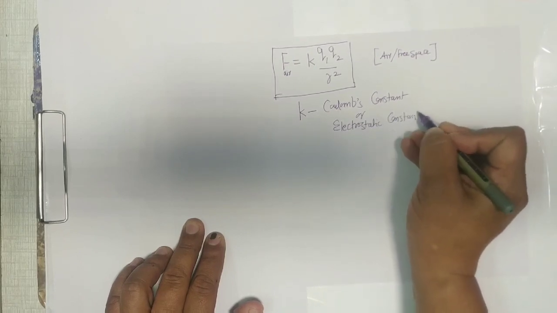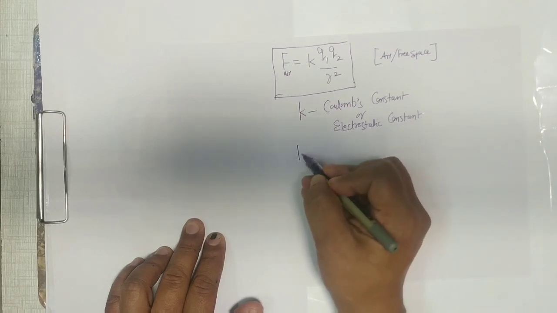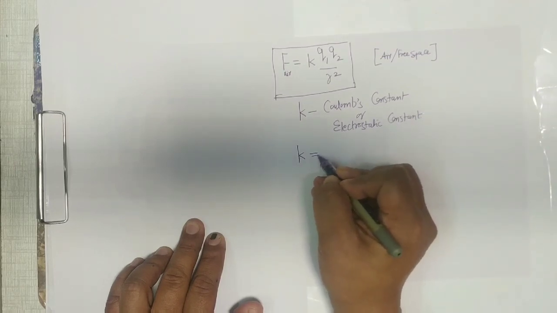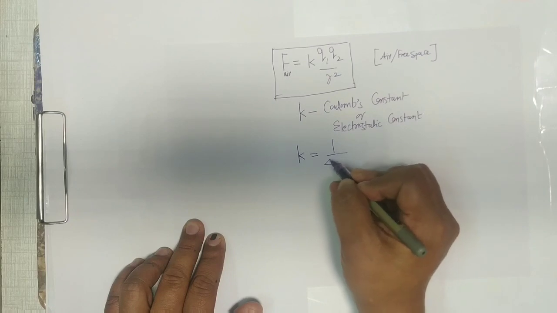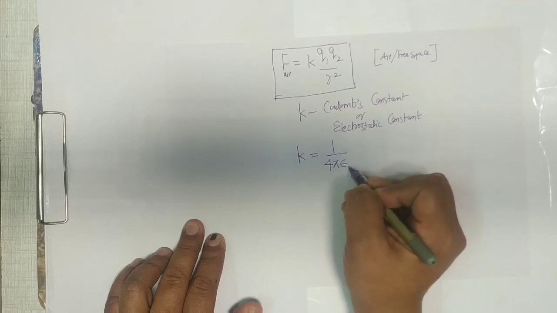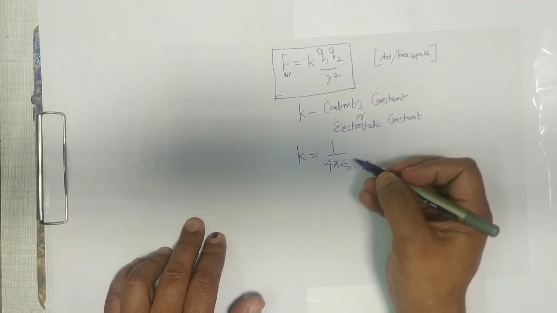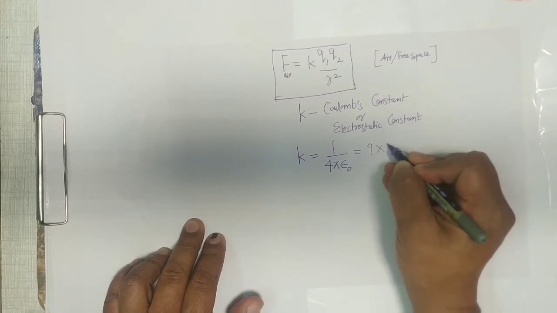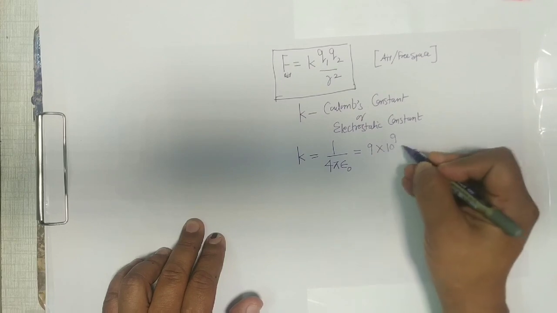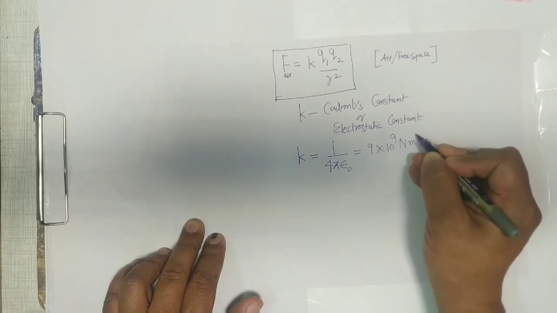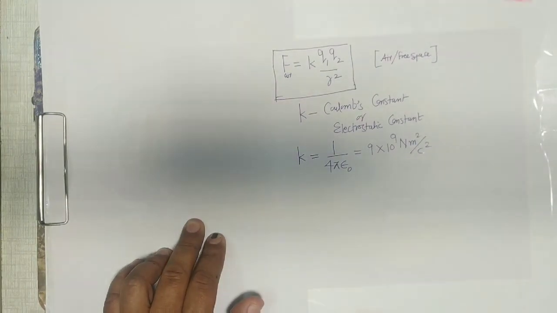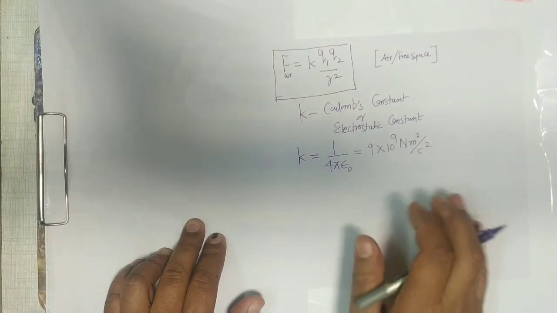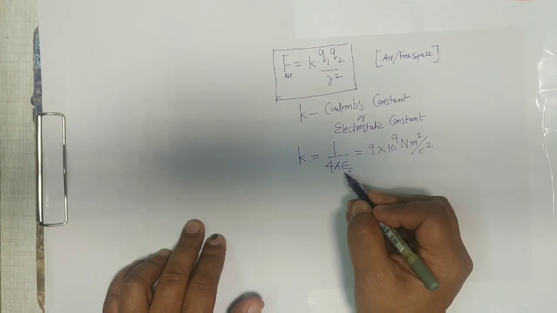K is actually 1 upon 4 pi epsilon naught. The value of K is 9 into 10 to the power 9 Newton meter square per Coulomb square.